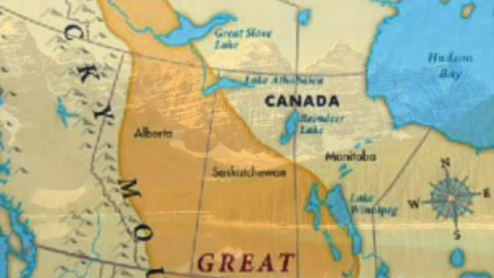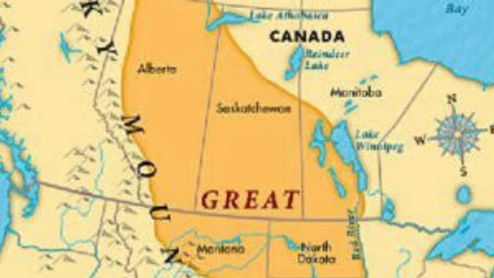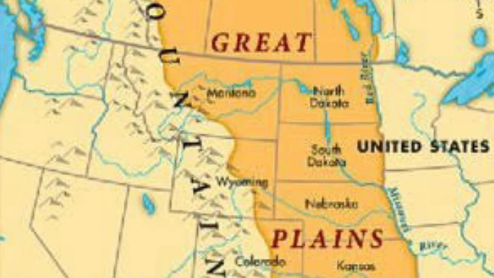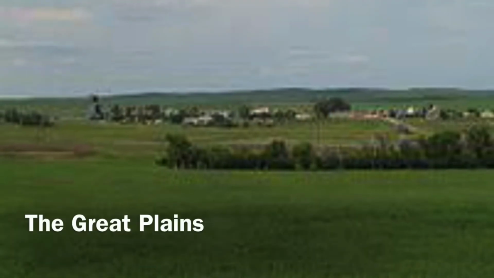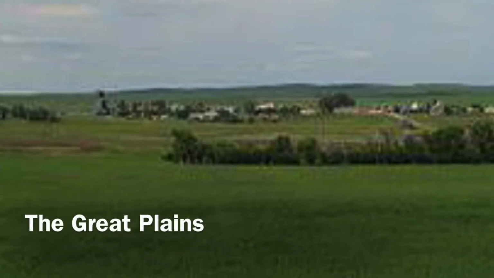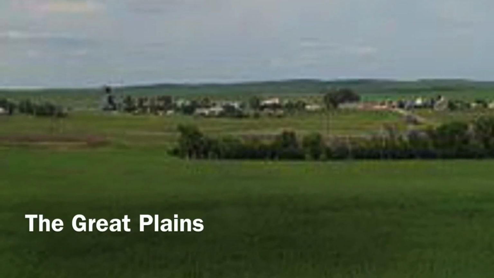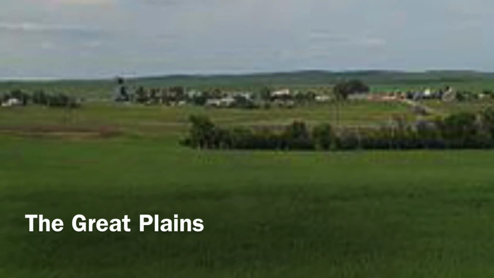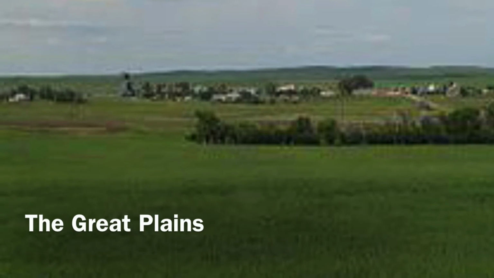The Great Plains of North America. The Great Plains cover about 3/5 of the continent. That is, a major part of the area is covered by the Great Plains. This plain stretches from the Arctic Ocean in the north to the Gulf of Mexico in the south, and from the Appalachian Highlands in the east to the Rockies in the west.